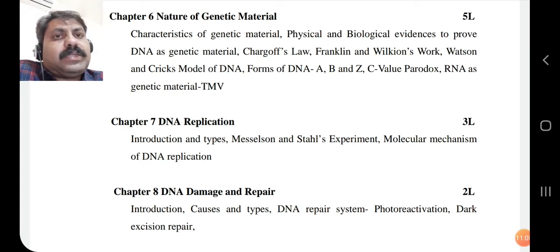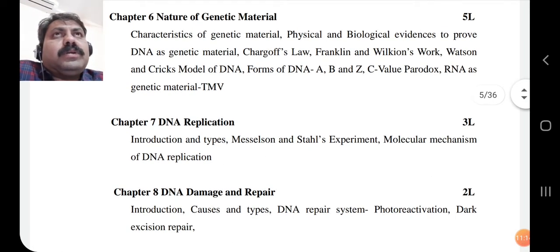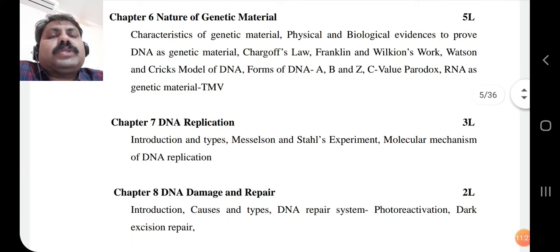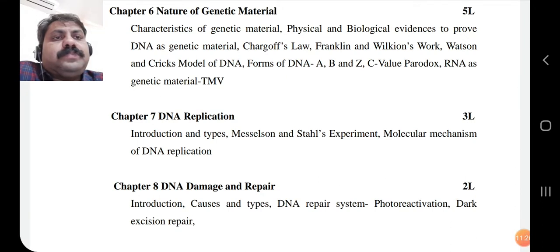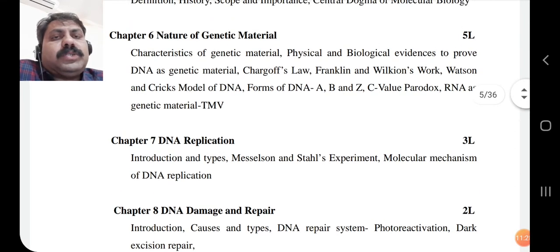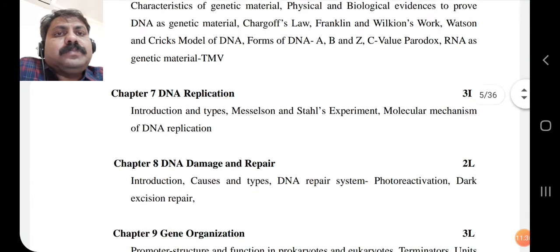After 1953, after the work of Watson and Crick, we can say the cell is not the basic unit, but DNA is the basic structural and functional unit of the living organism. So this discovery of DNA we will discuss in the 6th chapter. I think this is the crux of this syllabus.